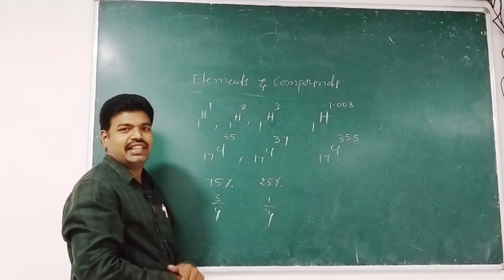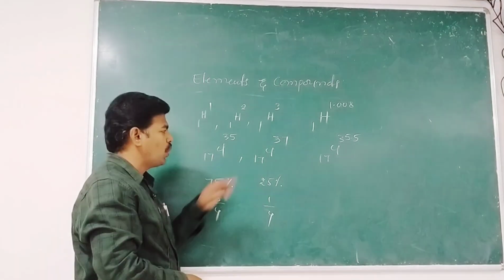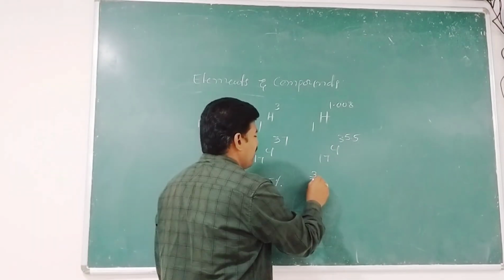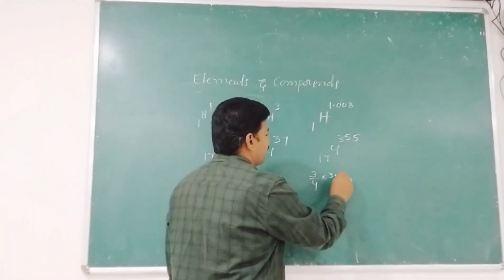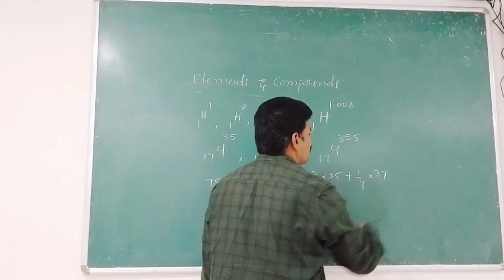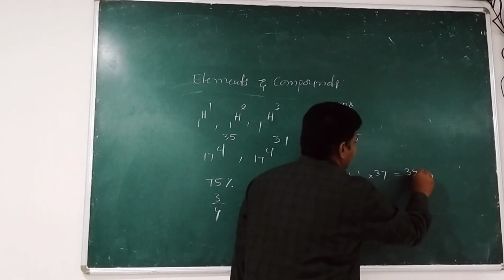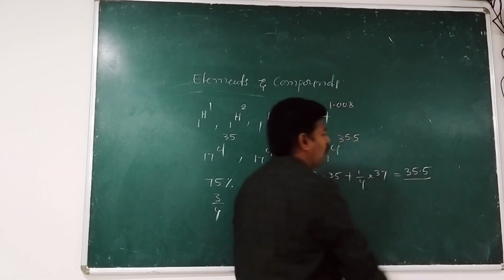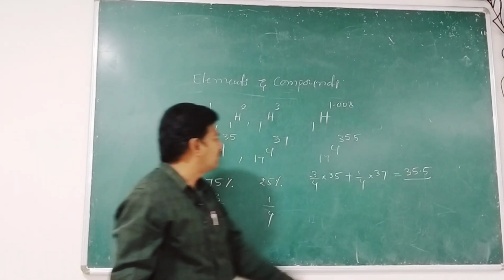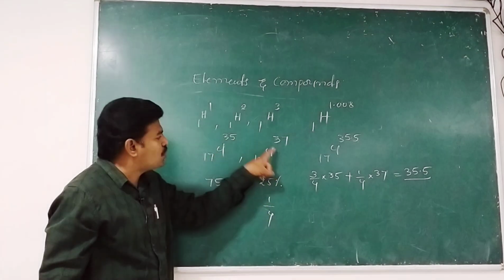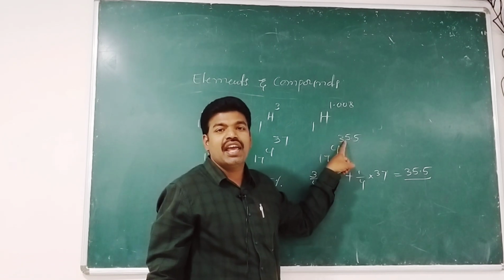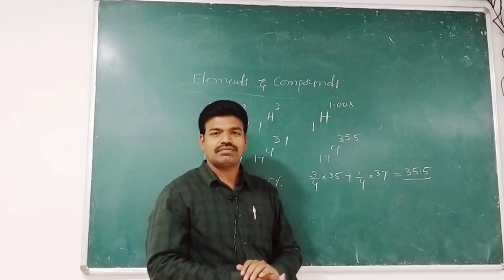Let us calculate the weighted average of these two isotopes. That can be calculated as 3 by 4 into 35 plus 1 by 4 into 37, which comes out to be 35.5. Therefore, this is the weighted average of atomic weights of these two isotopes, and it is represented in the periodic table.